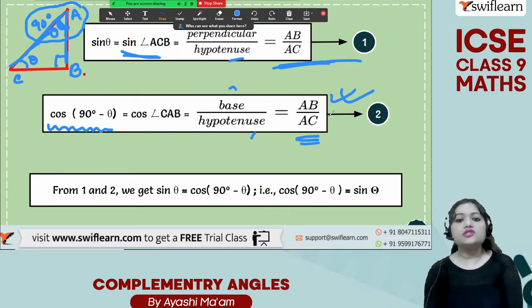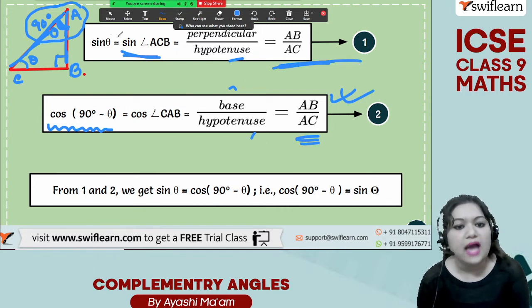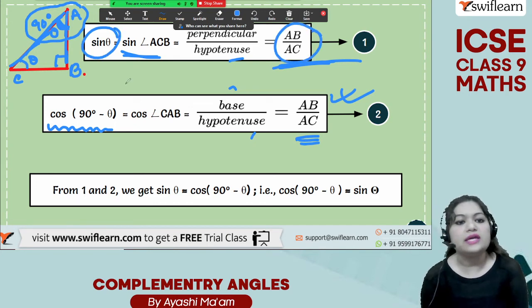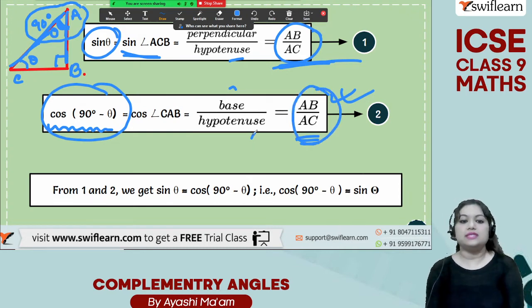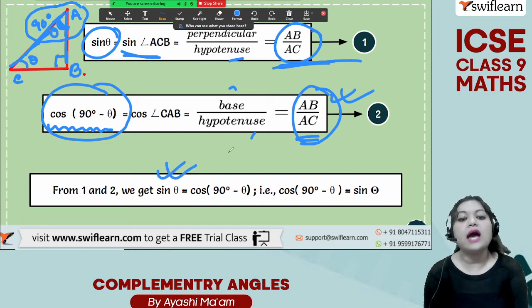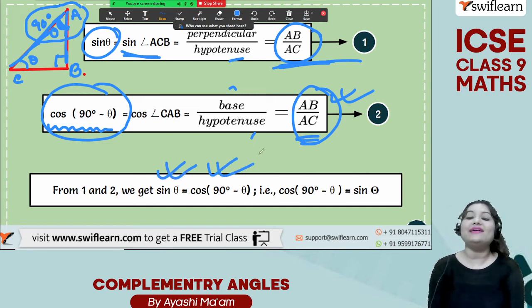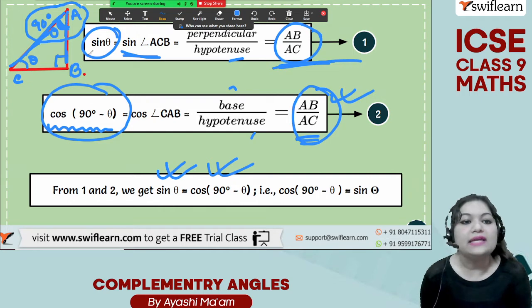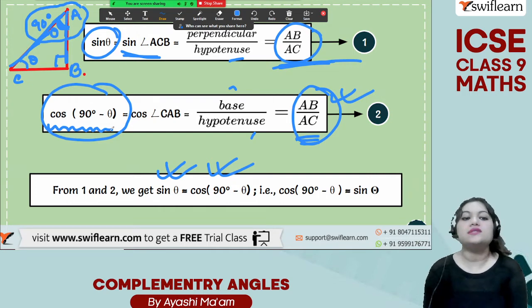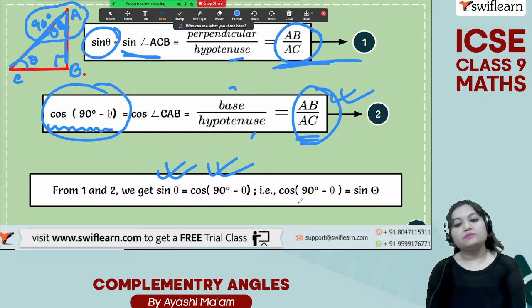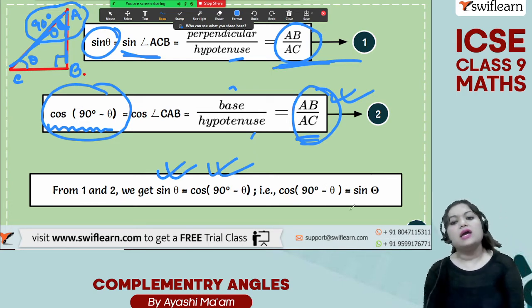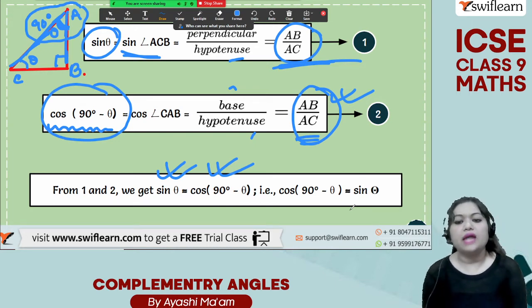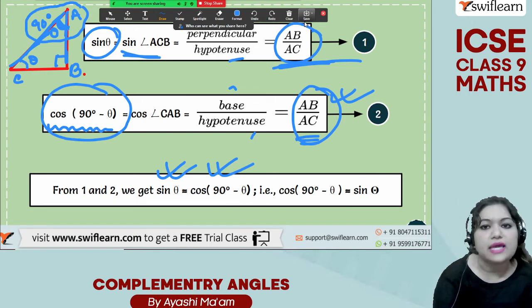When you combine these two equations, what will you get? Sine theta is equal to AB by AC, and cos 90 degree minus theta is also equal to AB by AC. इसका मतलब क्या हो गया? इन दोनों का वैल्यू सेम है. That means sin theta is equal to cos 90 degree minus theta. Or you can also say that cos 90 degree minus theta is equal to sin theta.